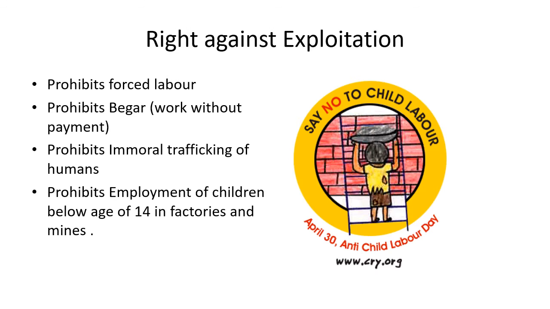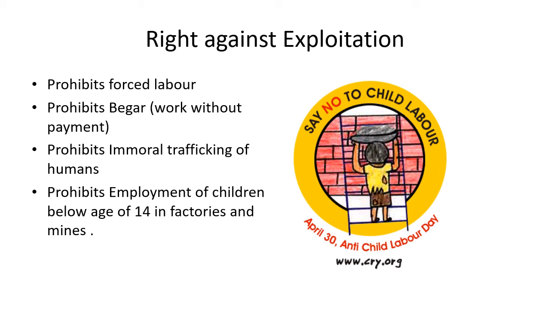Now, the next right that we are coming up to is right against exploitation. Right against exploitation says that there should be no forced labor, meaning you cannot forcefully make someone work. Second, it says that there should be no begar practiced. What is begar? Begar is work without payment. When you tell anyone to work for you and then you do not pay them, that is called begar. It also stops immoral trafficking of humans.